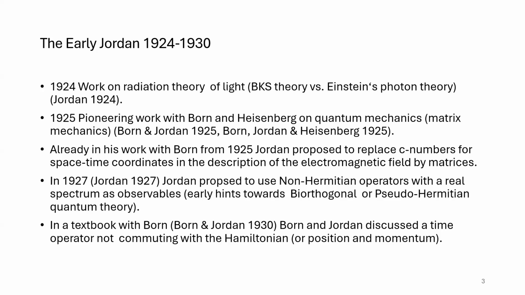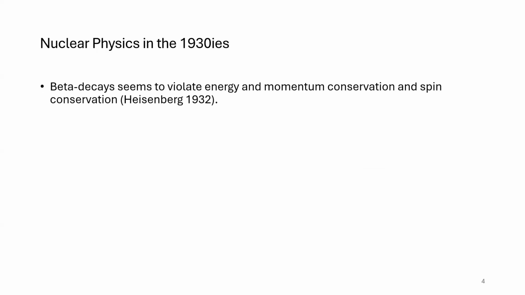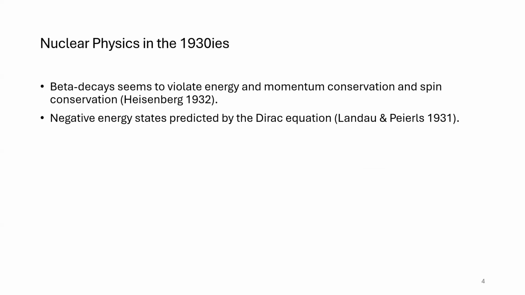But science moved on, and in the 1930s, and now my animations work, that's wonderful, we had some trouble with nuclear physics. First of all, beta decay seemed to violate spin conservation, energy, and momentum conservation. There's also a paper by Heisenberg in 1932. Then there was much trouble with getting a relativistic extension of quantum field theory. First, the Dirac equation did not predict antiparticles. It predicted negative energy solutions. This was widely considered to be a problem.